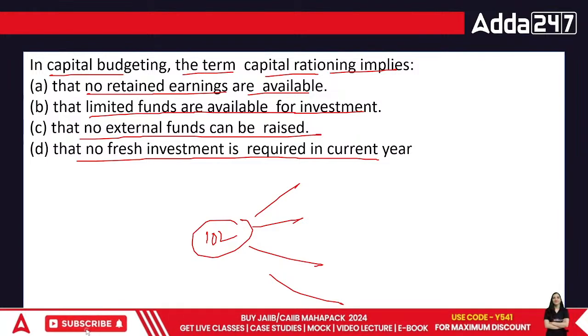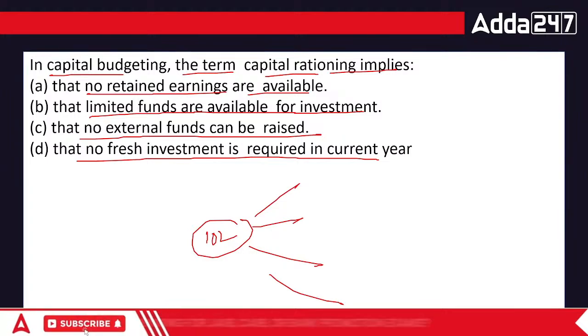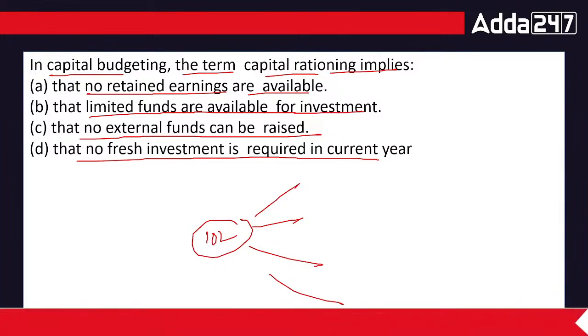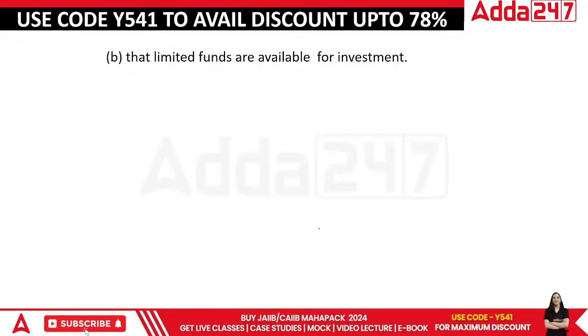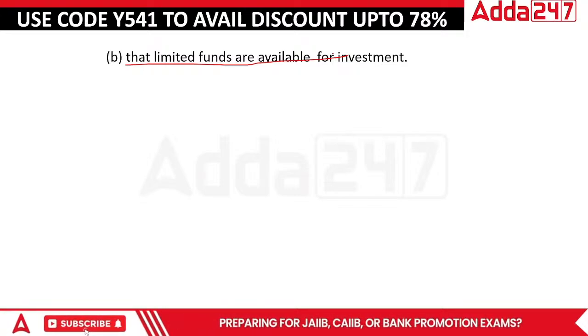Done, everyone? So in this case, there is that no retained earnings are available. The retained earnings are available, this is not a part of it. The limited funds are available. The answer would be B. The answer is that limited funds are available. We have just 10 lakhs and we have 2, 3 or 4 projects in which we have to allocate it.